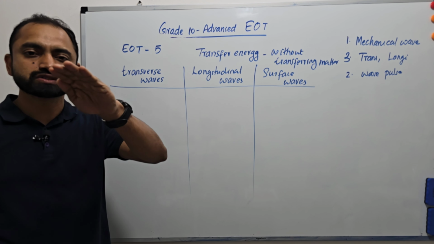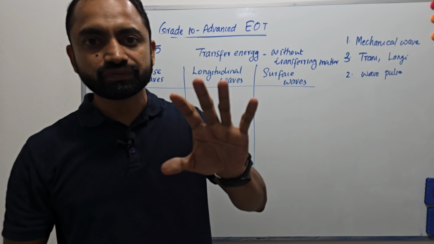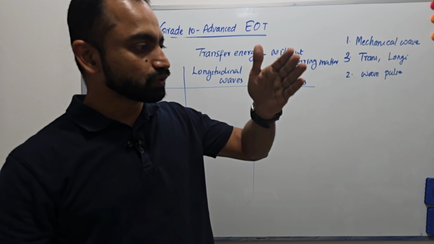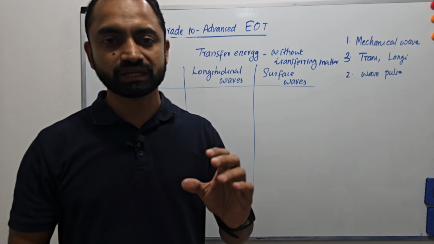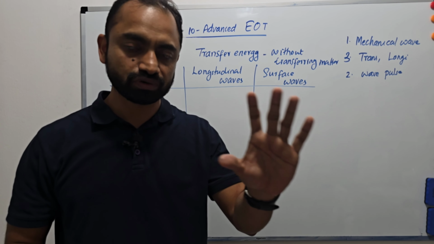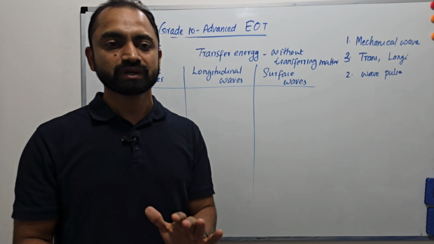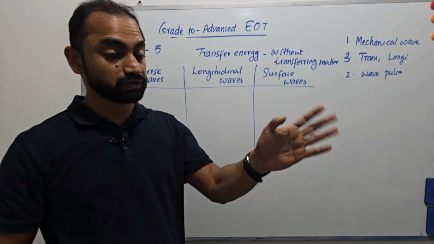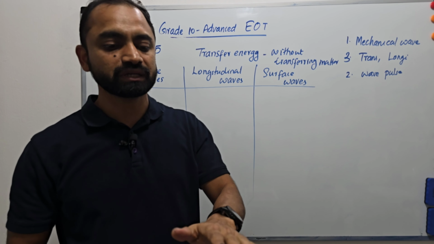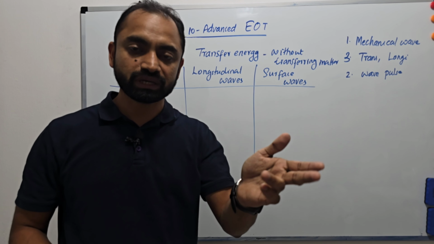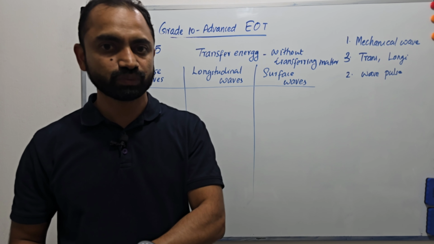When a wave passes through a medium, if a wave needs a medium for traveling, such waves are called mechanical waves. Electromagnetic waves do not need a medium. So whether a wave needs a medium or not, we divide waves into two types: mechanical waves and electromagnetic waves.